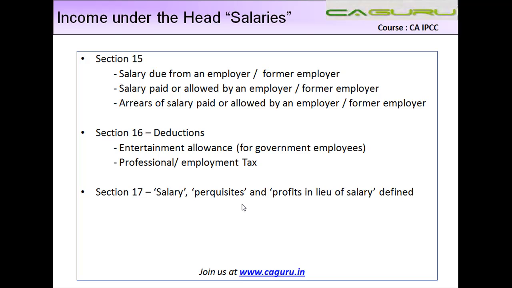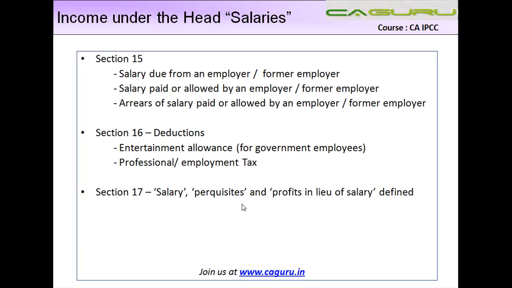Then there are certain deductions, very minimal, which are entertainment allowance and professional and employment tax. This we are going to see again in the subsequent slides. And there is section 17 which defines what you mean by salary. There is a concept of perquisite. Perquisite is nothing but basically some kind of a benefit provided by the employer to the employee, and profits in lieu of salary. Again, we discuss this later in detail.